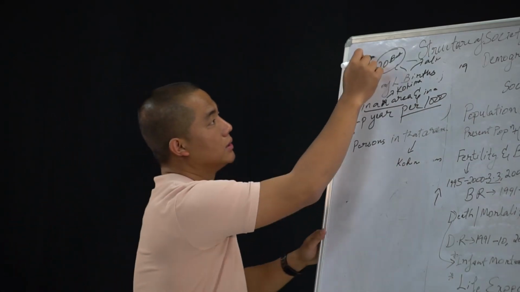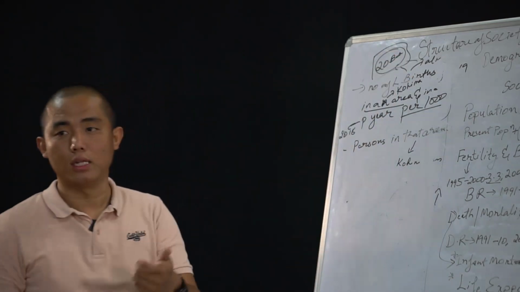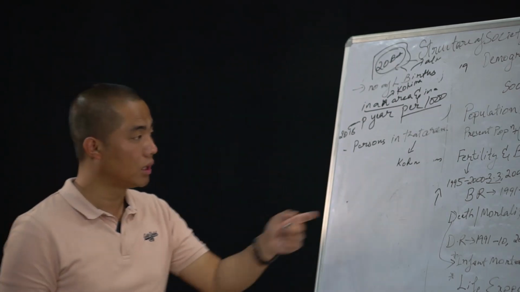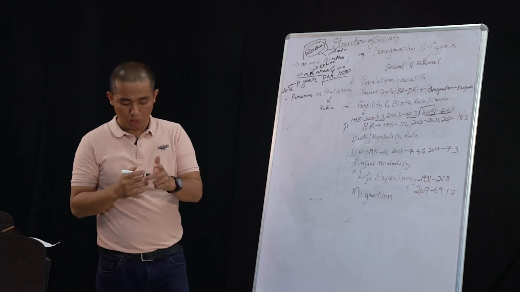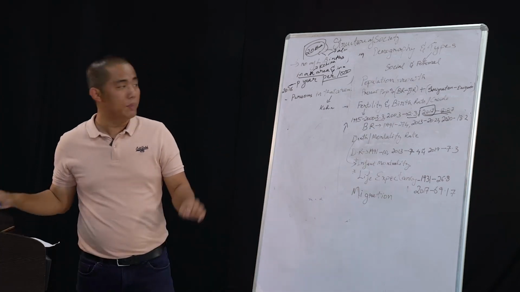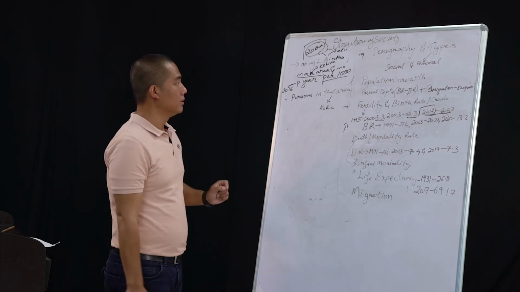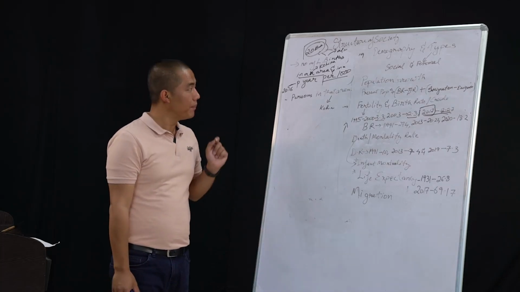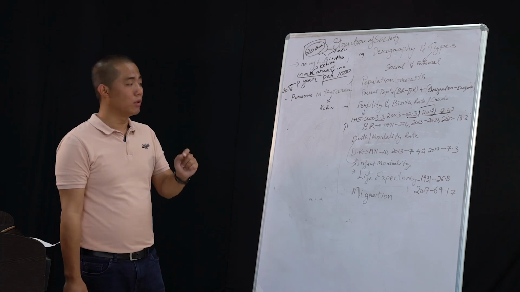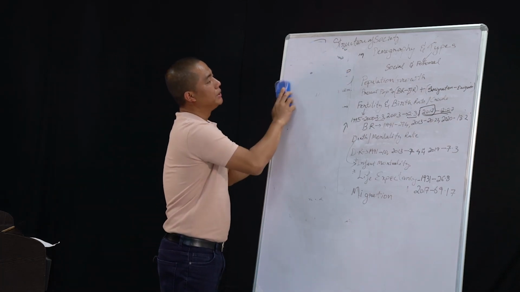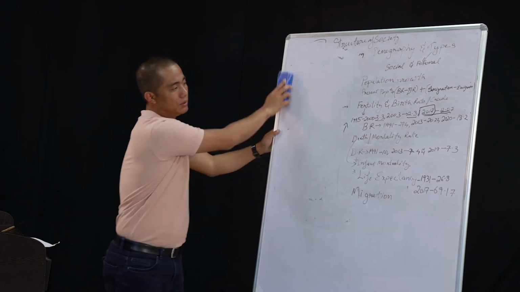And thus we can say that the birth rate was 20 for the town of Kohima. So the number of live births in an area, in a particular year, per 1,000 persons in that area is called the birth rate or the growth birth rate.